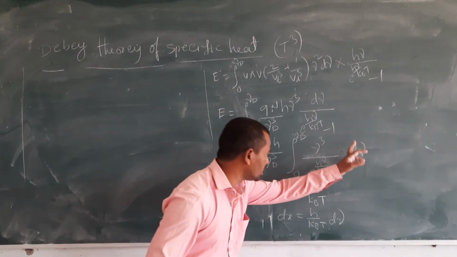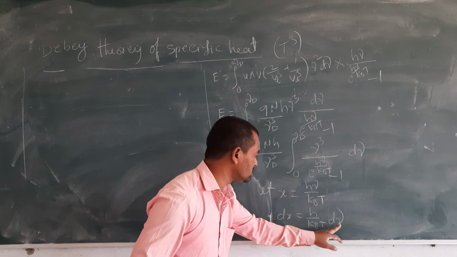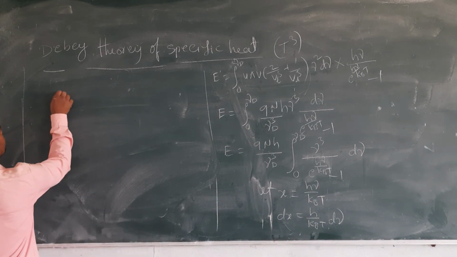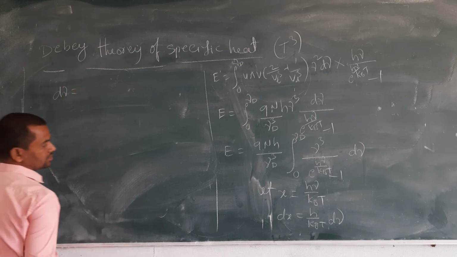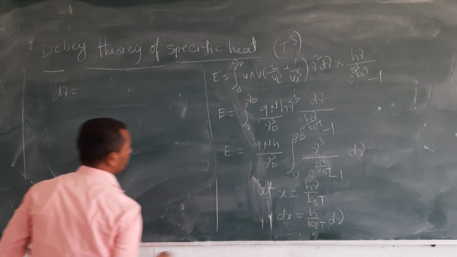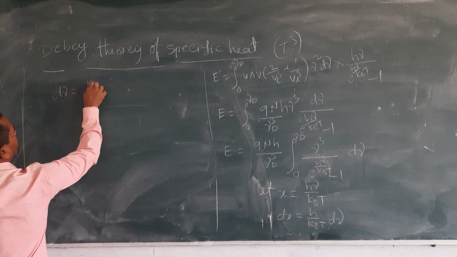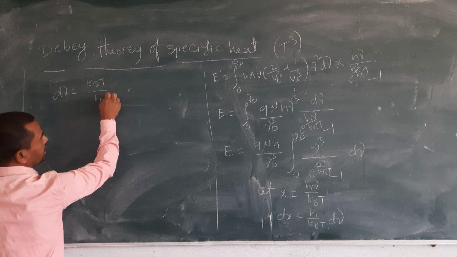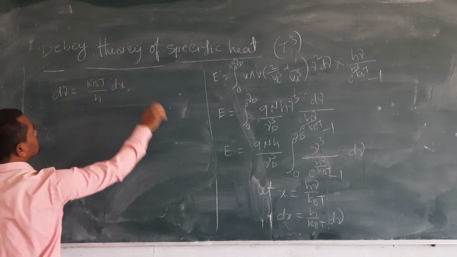But we have d nu in the integral, so d nu can be written by bringing this to the other side: d nu is equal to kBT by h into dx.